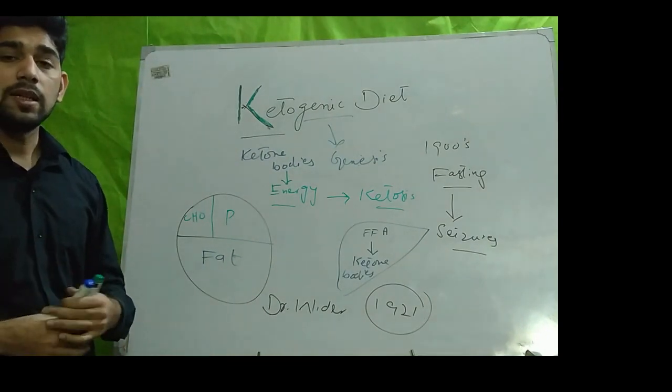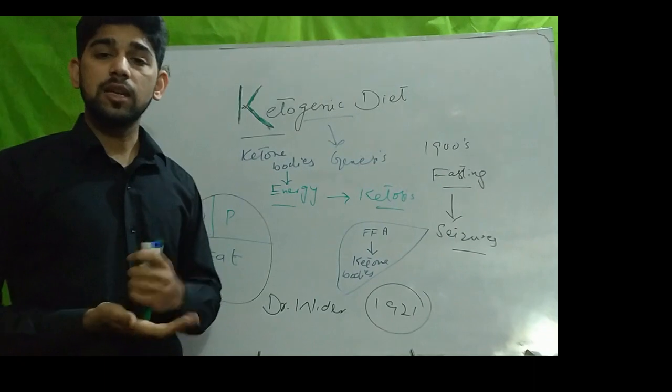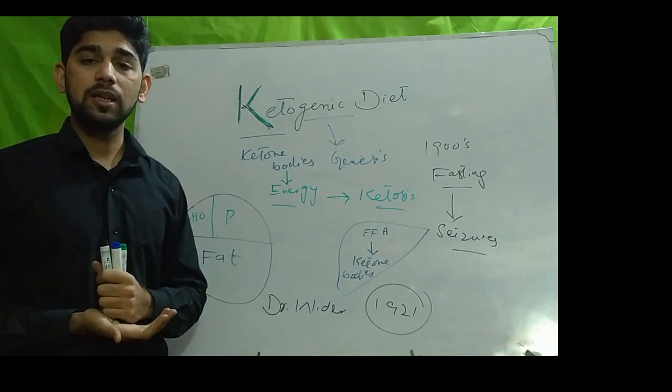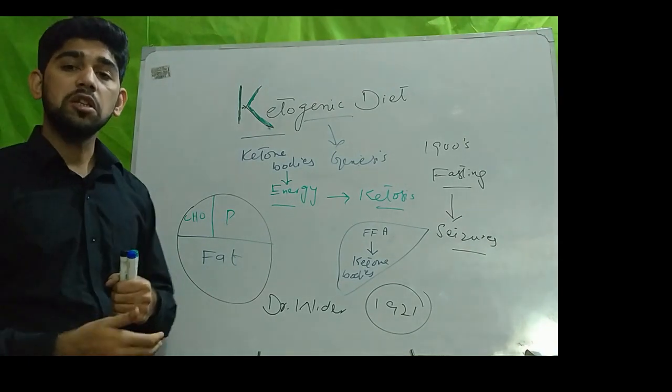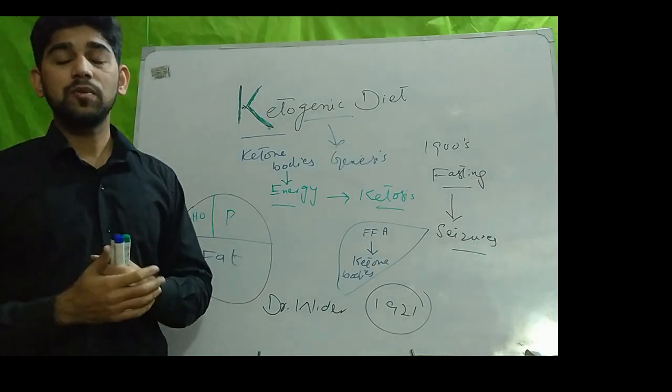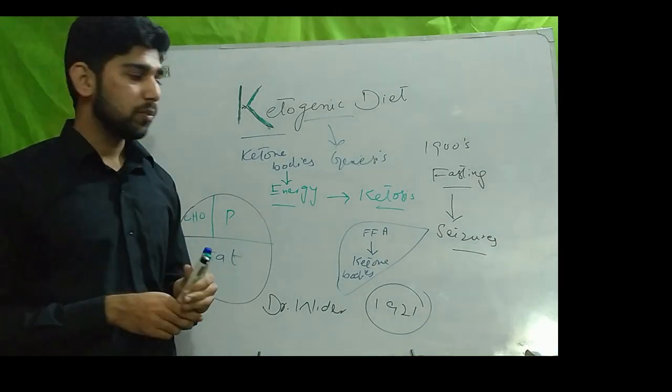And Dr. Wilder treated numerous epileptic cases with this diet that could not be treated with other medications.